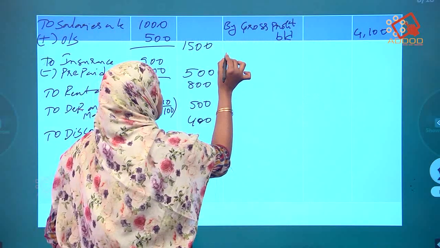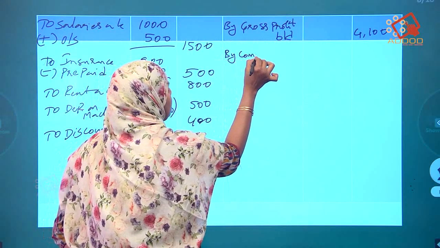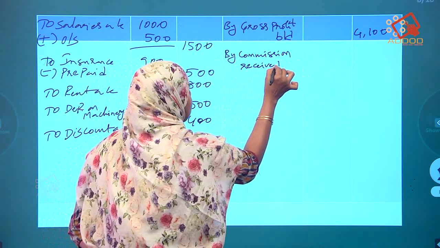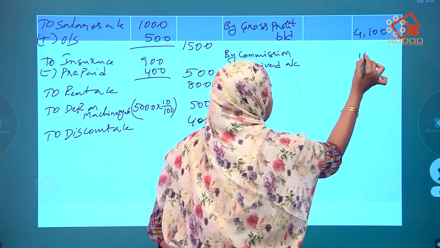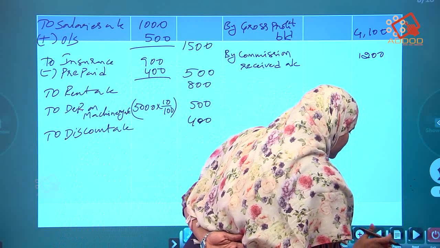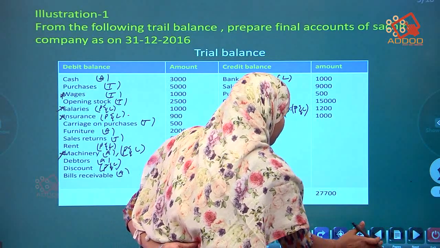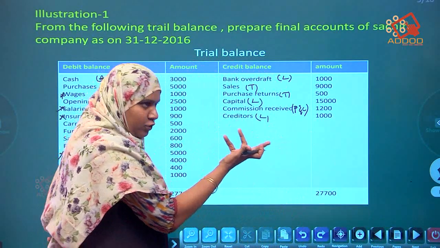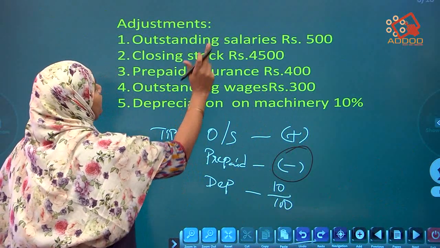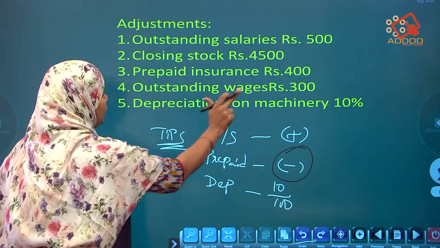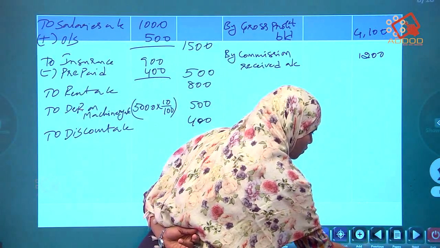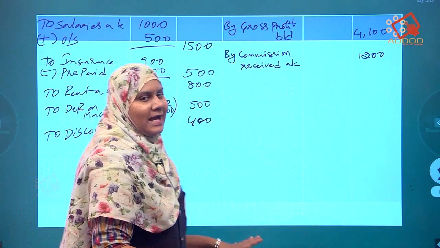Commission received, 1,200. So by commission received account, how much? 1,200. Still are there any items to get? No. Up to here the P&L account is over. Once see the adjustments also. Over, will not come. Over, will not come.